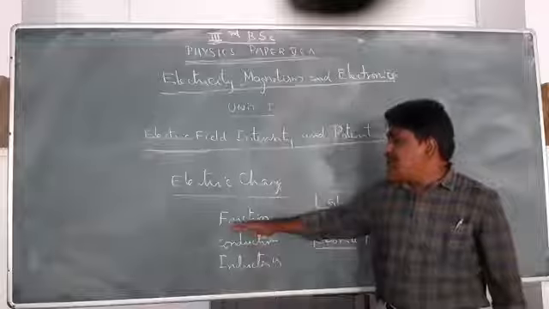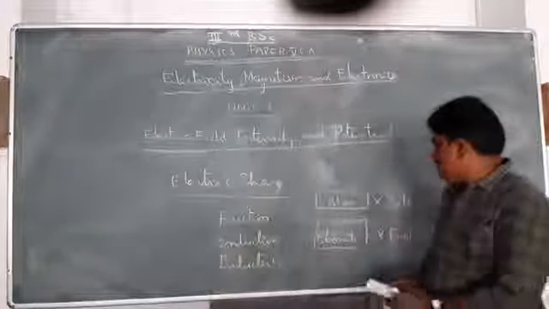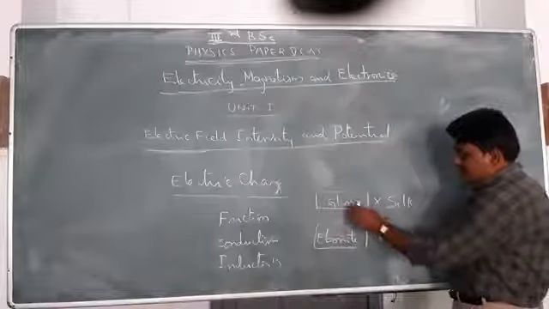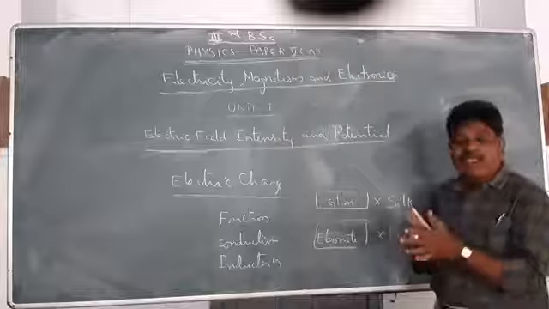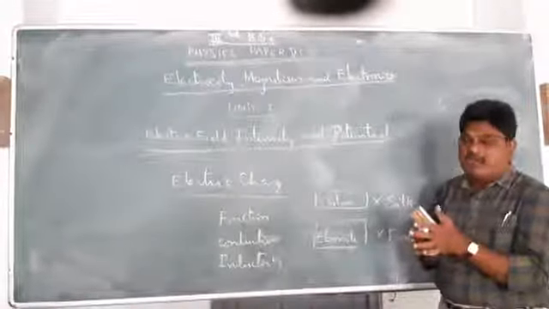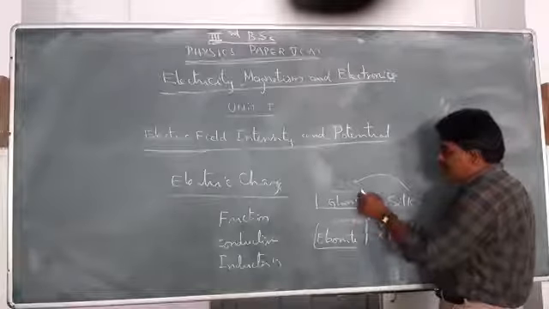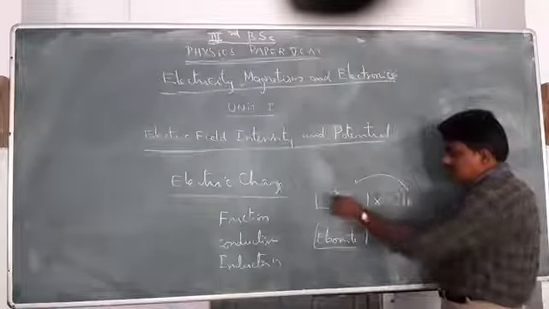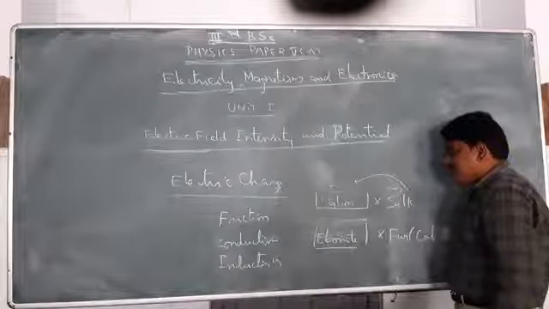Charging by friction comes under electrostatics. That means when a glass rod is rubbed with silk, there is frictional energy between the glass rod and the silk. That means there is a transfer of electrons from glass to silk. Thereby, the glass rod is said to be positively charged and the silk material is said to be negatively charged.